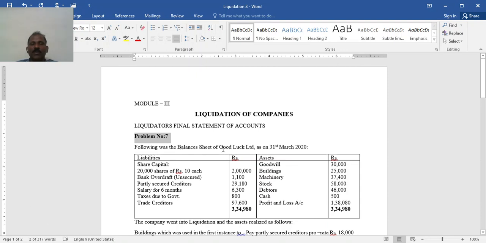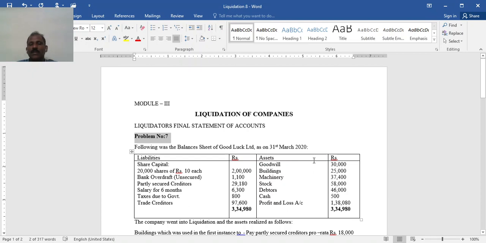Following is the balance sheet of Good Luck Limited as on 31st March 2020. Share capital 20,000 shares of 10 each, 2 lakh. Bank overdraft unsecured 1,100. Partly secured creditors 29,180. Salary for 6 months due 6,300. Taxes due to government 800. Trade creditors 97,600. Total of liability 3,34,980.